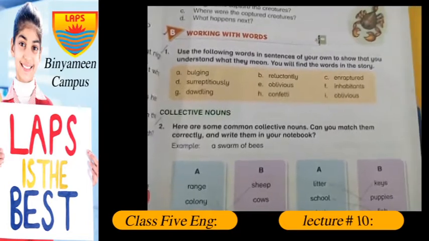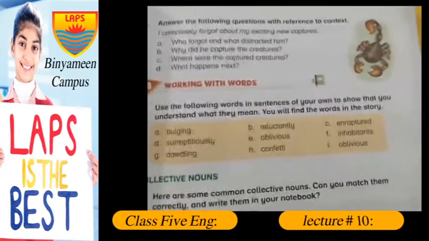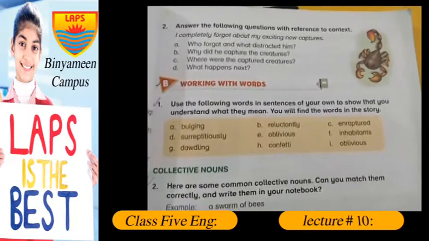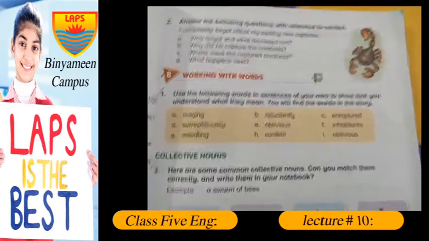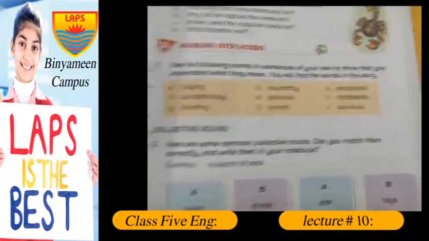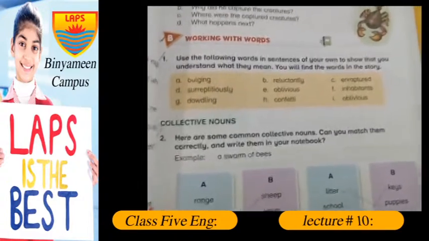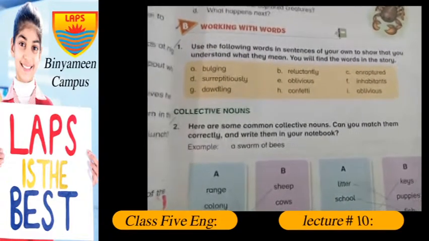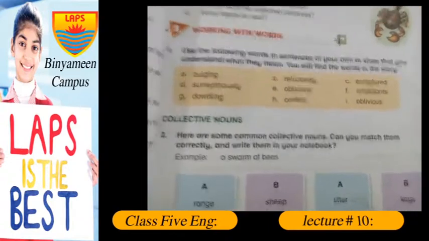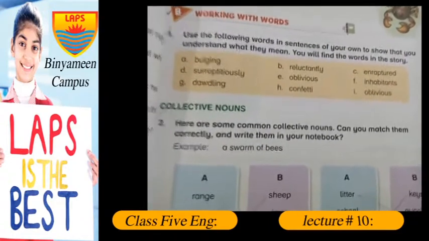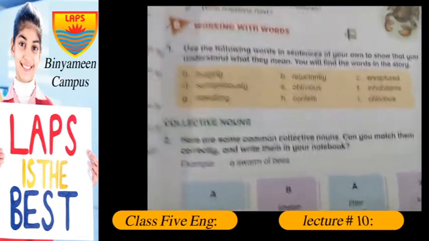So today we'll be doing exercise B1 and B2, and for B1 use the following words in sentences of your own to show that you understand what they mean, and you will find the words in the story. Now the given words, which are 9, are also already given in the story or our chapter. They are your homework assignment. You have to make sentences of these words. You can get help from your tutors, your parents, or if you have still any problems, you can leave a comment below the video and I'll get to that.